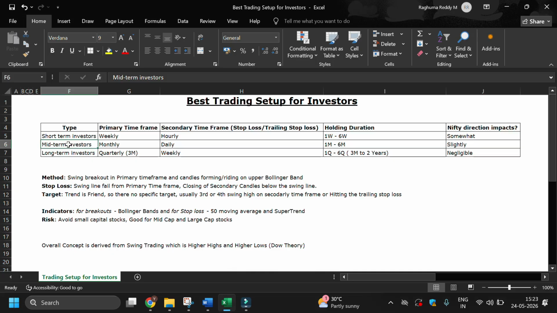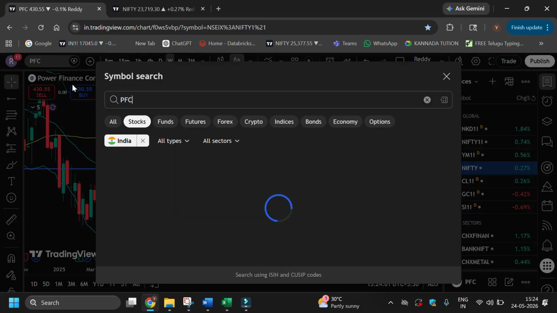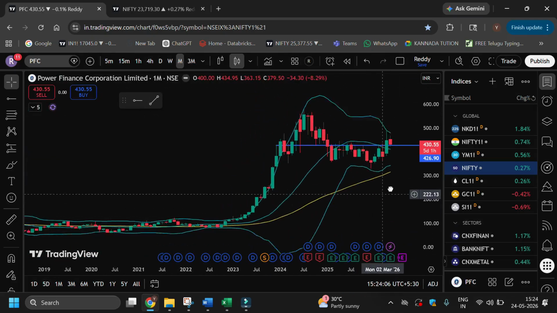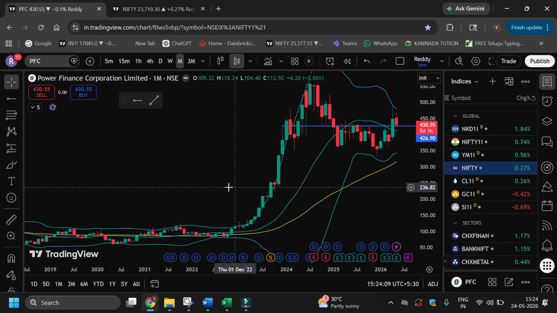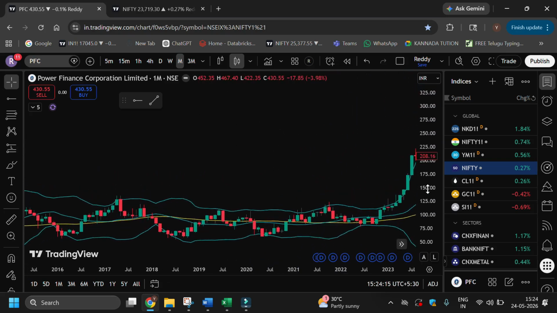It is the same method, same thing, just time frames will change and holding duration will change. This time Nifty direction will not impact much. So it's just another example with different time frames, but the method is the same. I will not go into details, but I will show you one example. So the primary time frame is monthly time frame. Let's see where it has given the breakout.